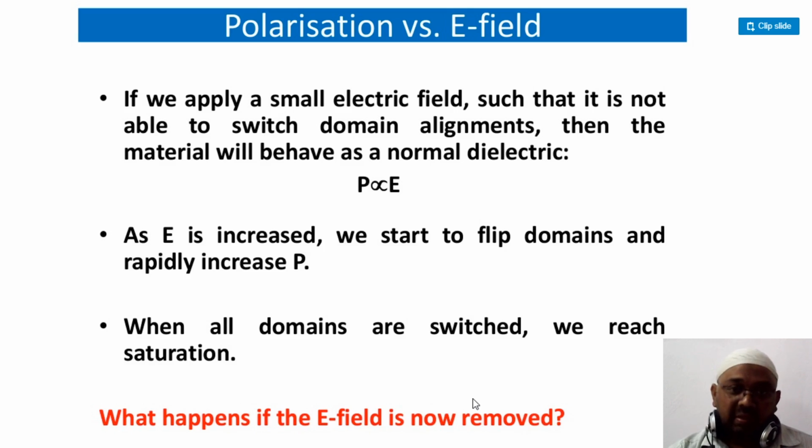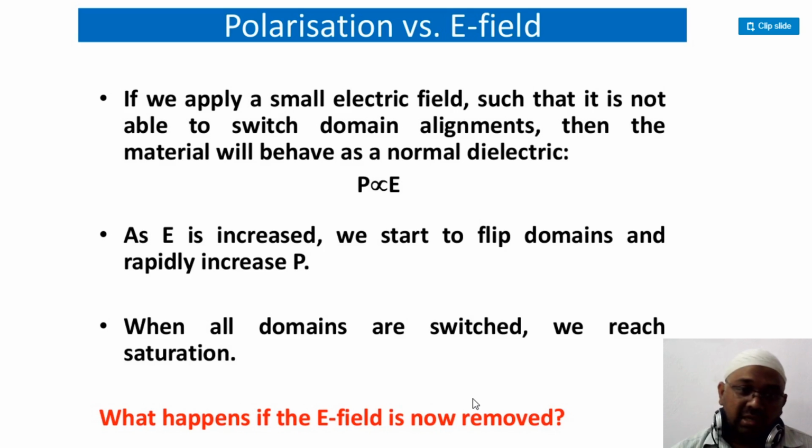If you apply a small electric field to the ferroelectric material, the domains, which are nothing but the dipoles existing in the material, switch alignment, and the material behaves as a normal dielectric. We say that polarization is directly proportional to the electric field.